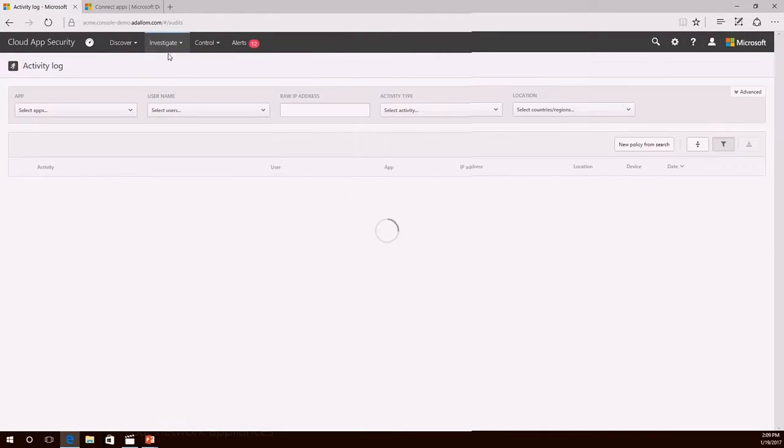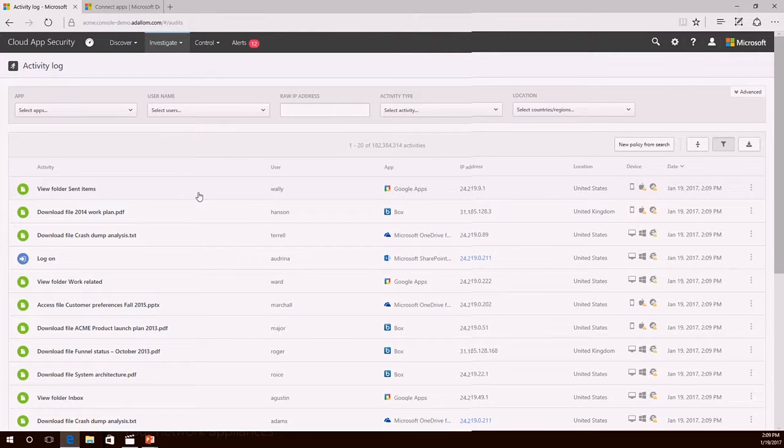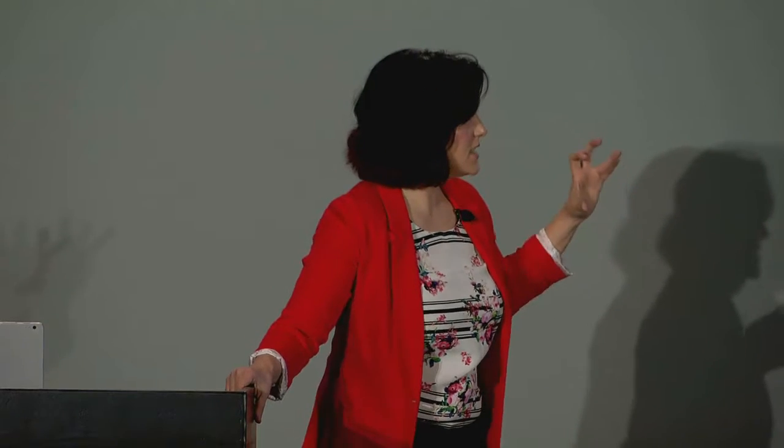Activity log. This is showing you the activity log, which shows you a view of all of the different activities that are taking place that CAS has been able to detect. This level of rich integration is not available across all SaaS applications. I mentioned we have 13,000 applications in our discovery database. We have a much smaller list that has this level of deep application integration attached to it.